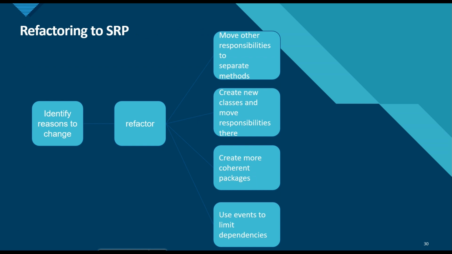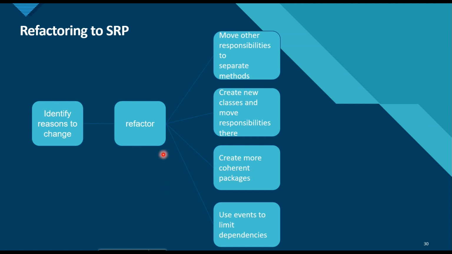Till now we saw the code that breaks the single responsibility principle. Now let's see the path that will lead to SRP, or what we call refactoring to SRP. First we have to identify the reasons to change. We have seen all the different reasons our component can change in our previous slides. Then we have to refactor.